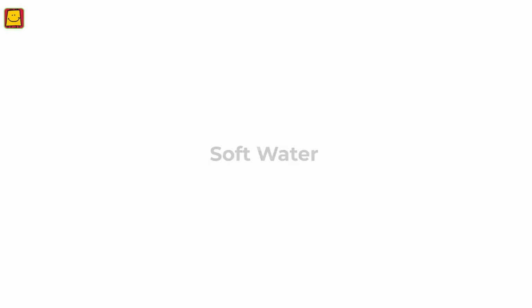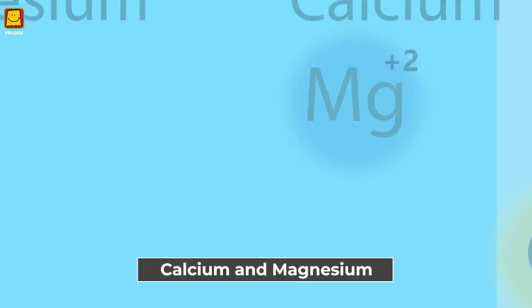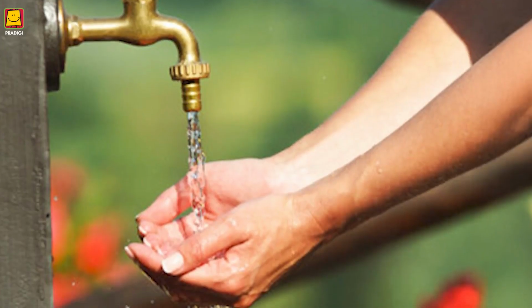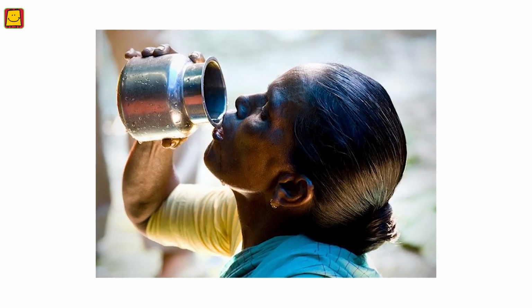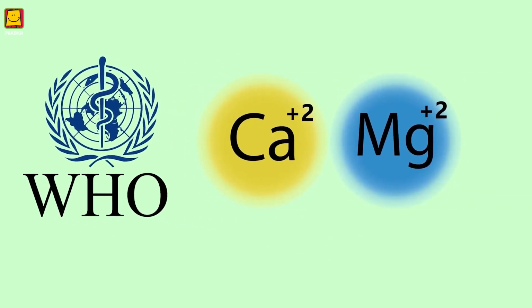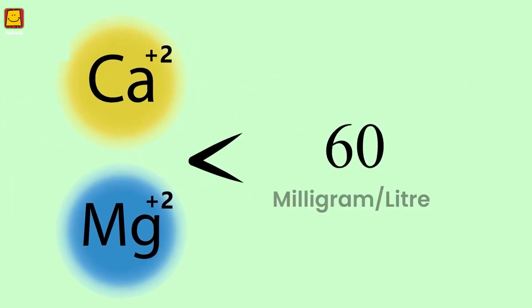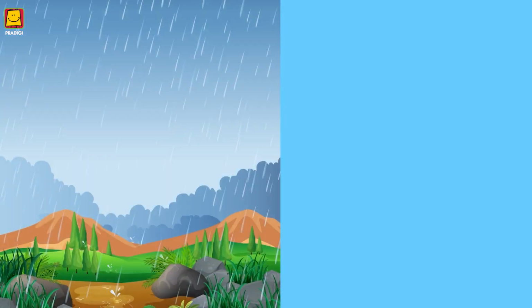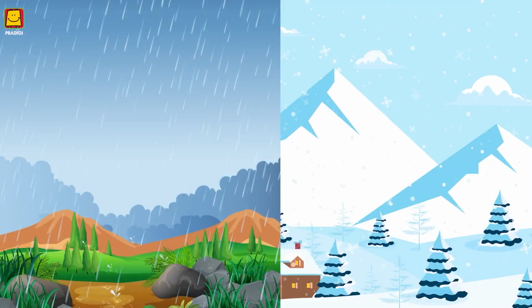Soft water. It has lesser amounts of calcium and magnesium compared to hard water. This makes it soft and more convenient for use compared to hard water. According to WHO, if the amount of calcium and magnesium salts is below 60 mg per liter, it is considered soft water. The primary sources of soft water are rainwater, melted snow, etc.